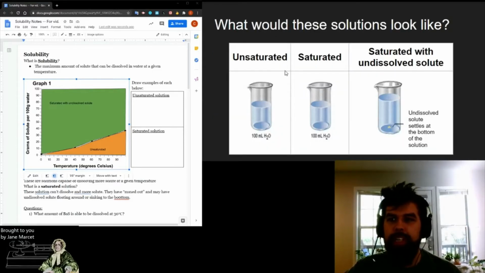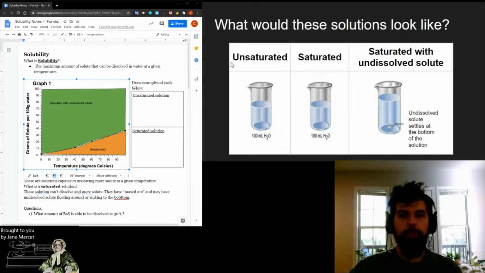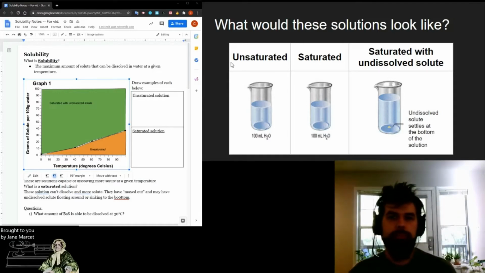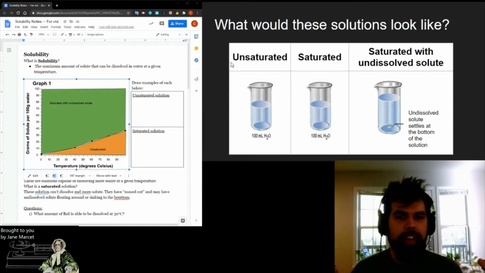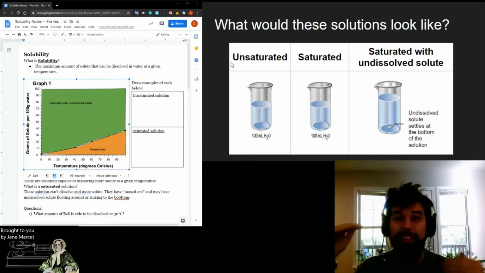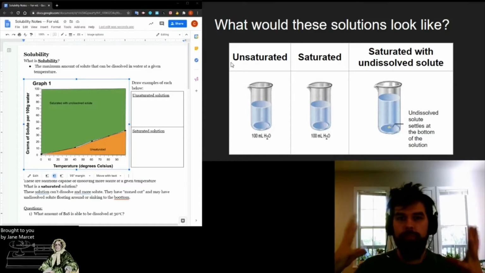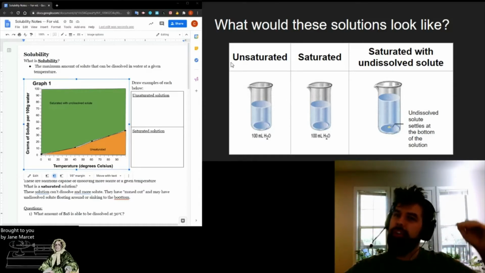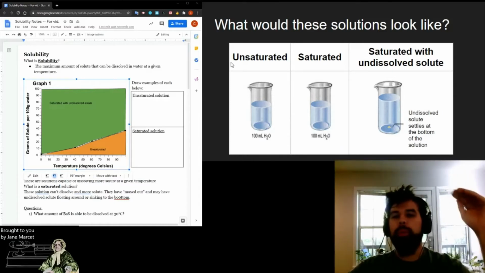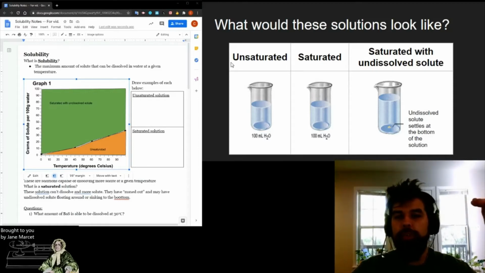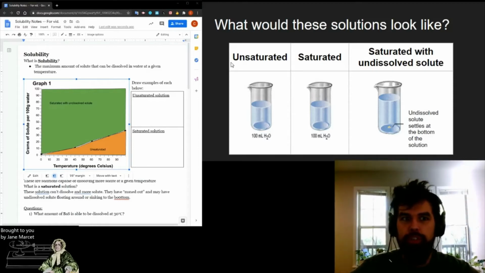As you can see, unsaturated solutions are going to be totally clear. Everything's dissolved inside of it, so it's going to look pretty similar to just regular water. For saturated solutions, if we get it right on the line, it's going to look the exact same way because it's got the max amount that can be dissolved in it, but it's all still dissolved. But as soon as we go above that line, we're going to start seeing undissolved solute that just settles to the bottom of the solution. So it's just going to be sitting there at the bottom.